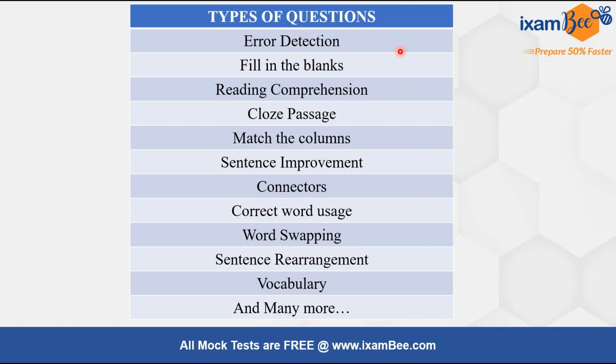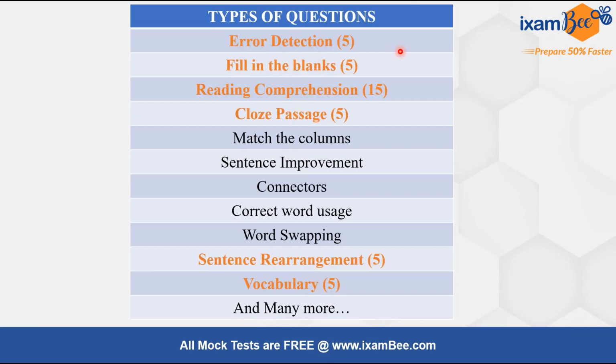Now, which questions came last year? Last year we saw 5 questions from error detection, 5 of fill in the blanks, 15 of reading comprehension, and 5 questions of a cloze passage. Then there were sentence rearrangement questions and vocabulary questions. So these were all the 40 questions that came last year. Now in this video we will discuss the fill in the blanks and sentence rearrangement questions that came last year in our exam, and the rest of the questions we will discuss in further parts of this video.